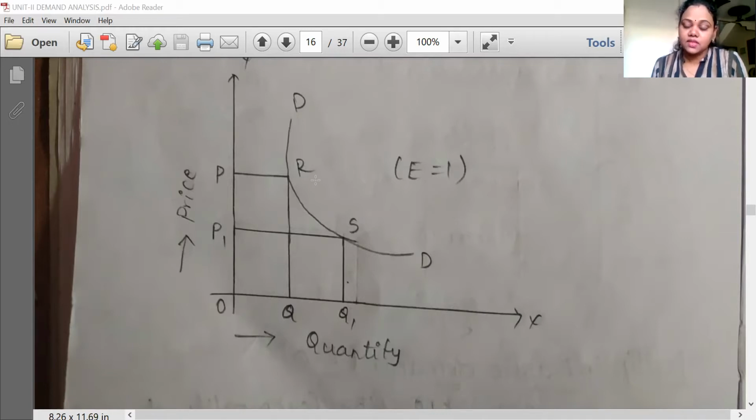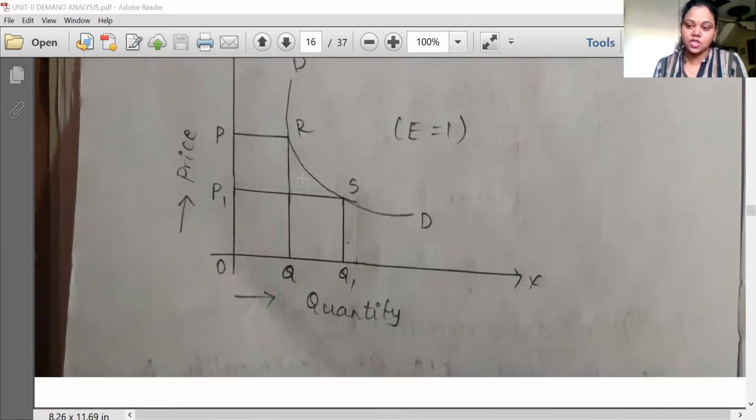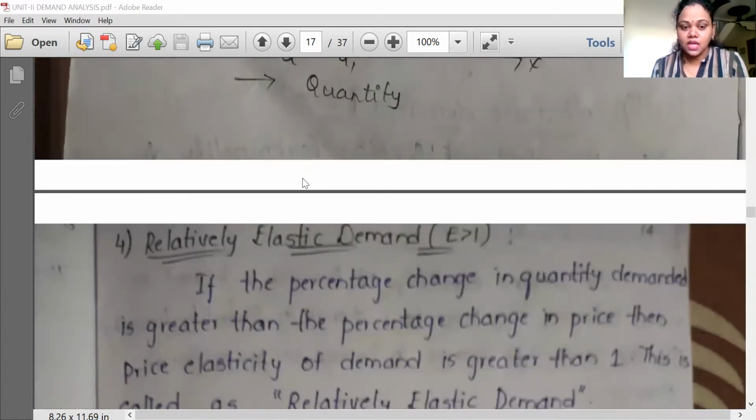For example, a 50% increase in price means a 50% decrease in demand will take place. Equal ratio means equal ratio. Changes will take place in equal ratio only.